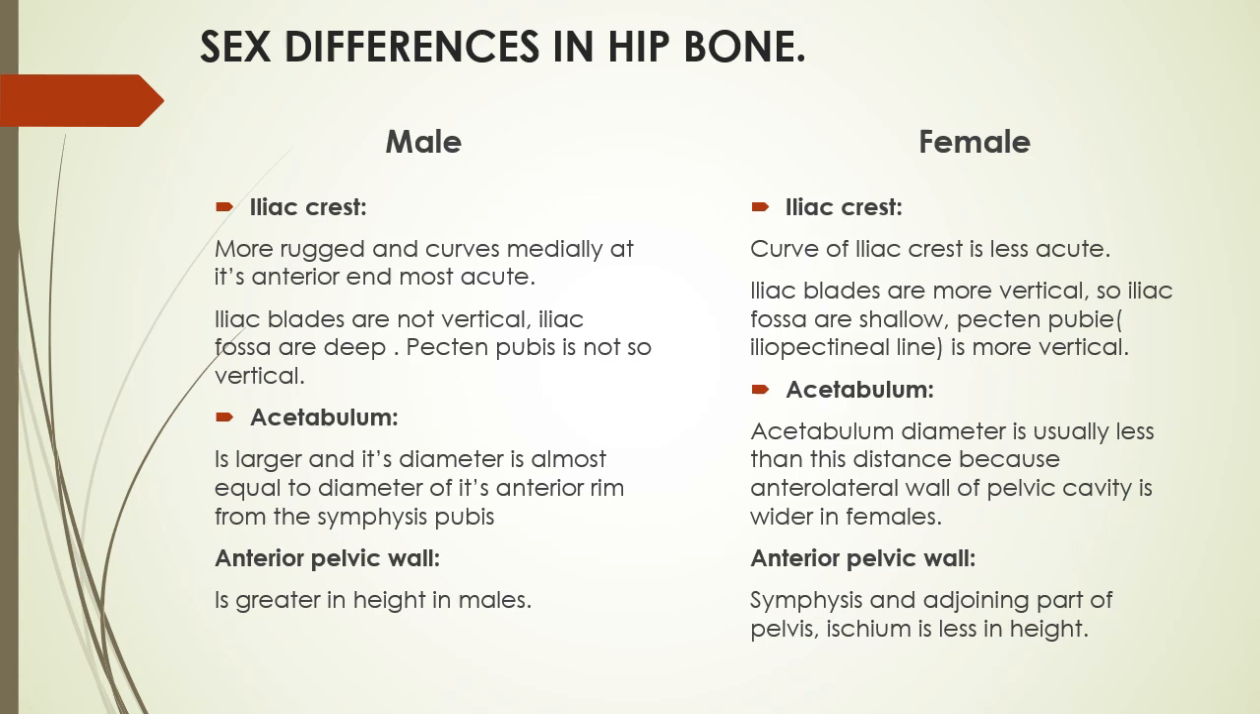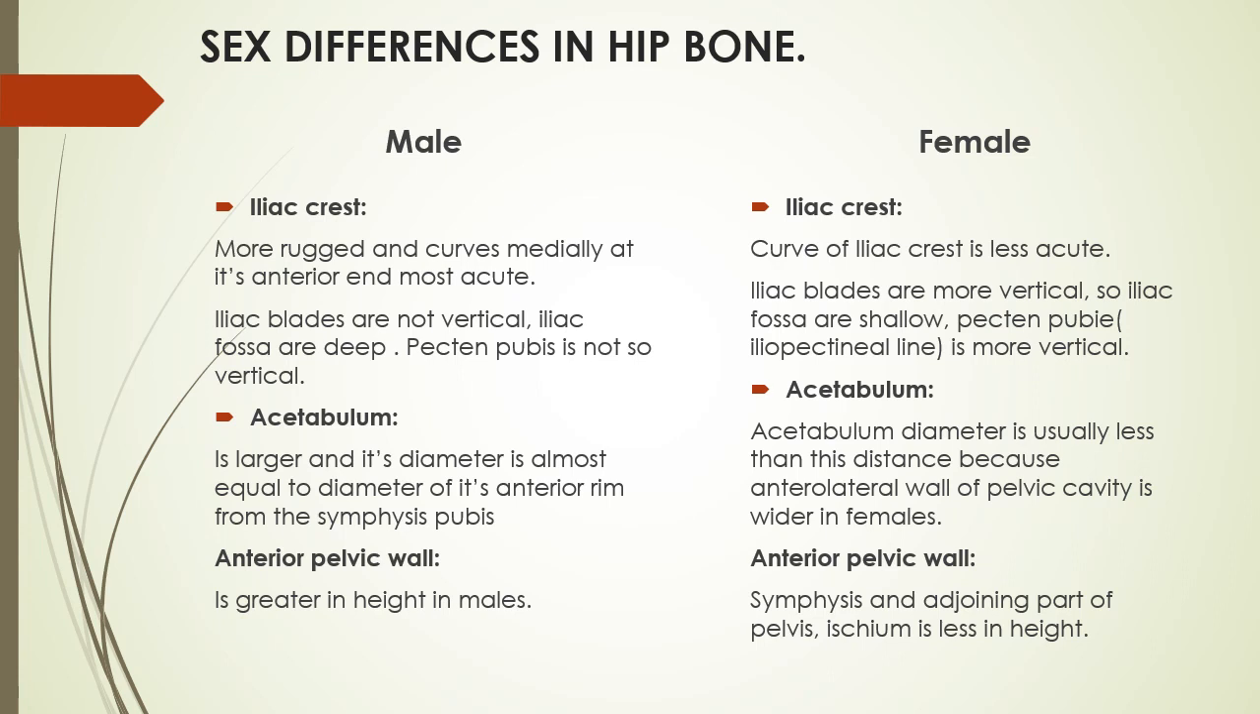In order to the hip bone, which is very helpful in sex differences. In addition, the skull and mandible are also helpful in determining the sex. These are the two bones which are very useful to determine the sex. So one should know the sex differences in the hip bone, which is very important. One is the male and female difference.